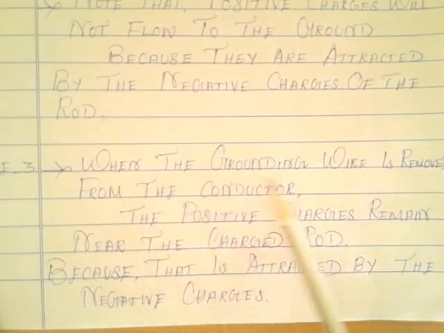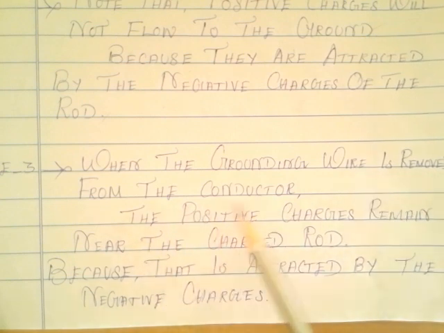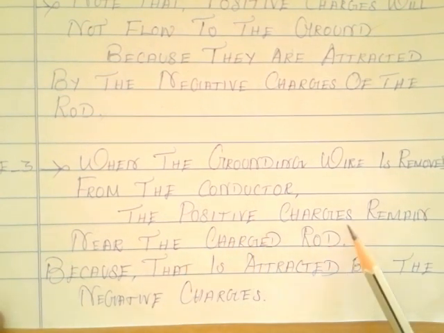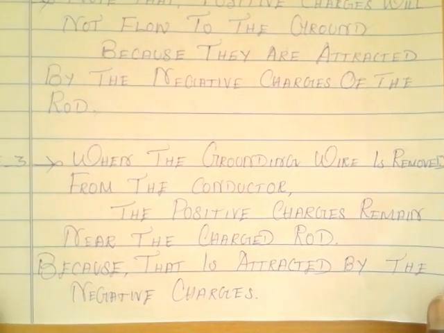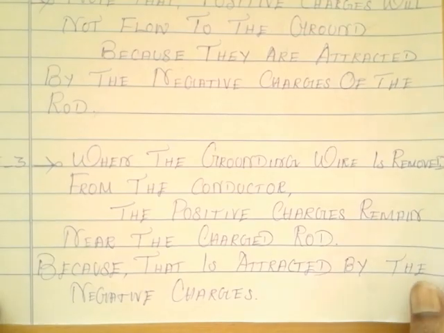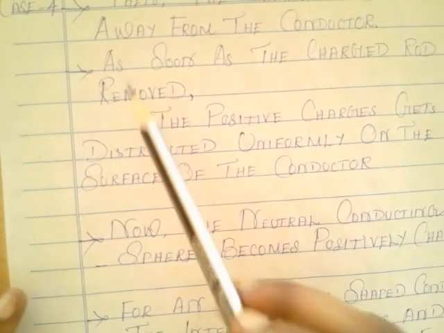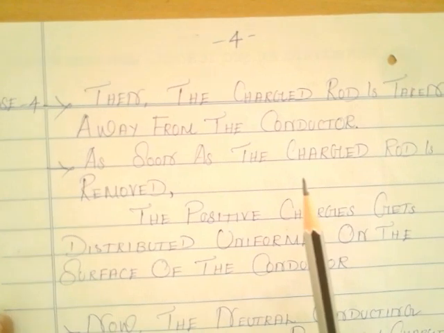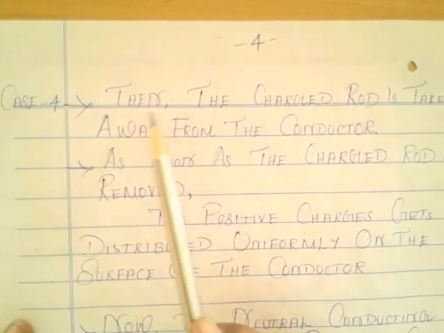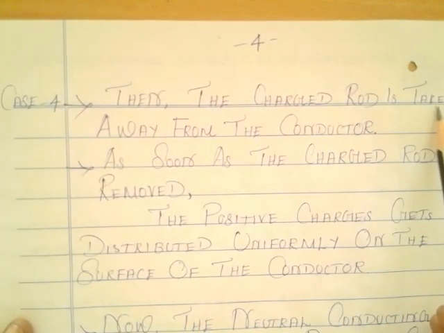Case 3. When the grounding wire is removed from the conductor, the positive charges remain near the charged rod because they are attracted by the negative charges present in the charged rod. Case 4. Then the charged rod is taken away from the conductor. What is meant by that?